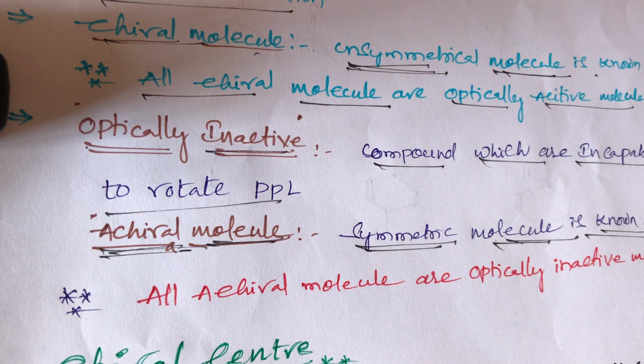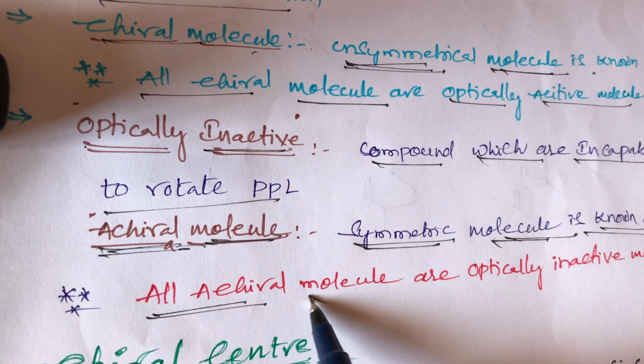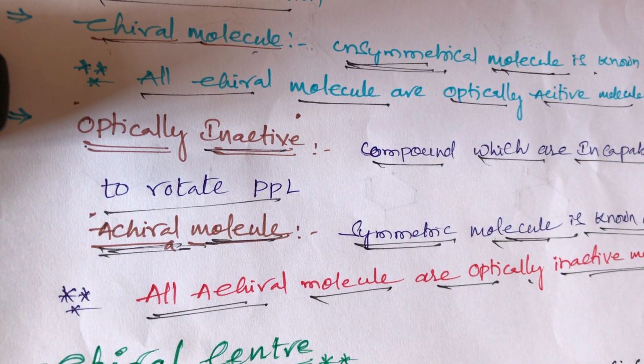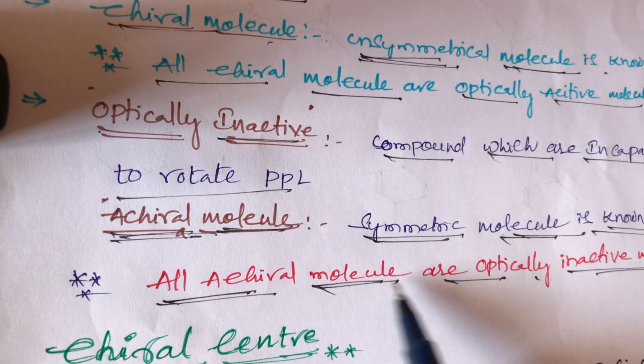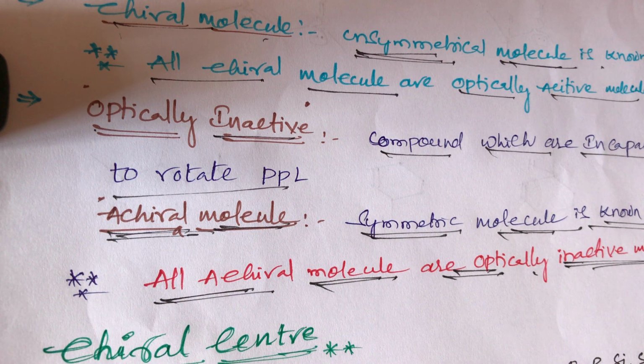Chiral means an unsymmetrical or asymmetric molecule; achiral means a symmetric molecule. All achiral molecules are optically inactive. It is very important. These are the important terms of optical isomerism, students.